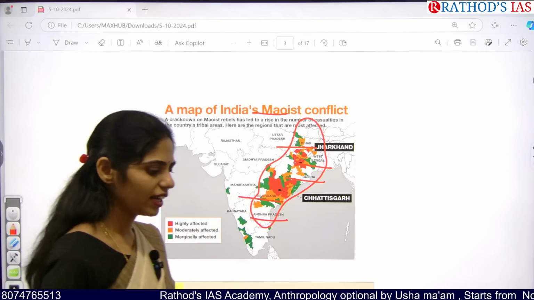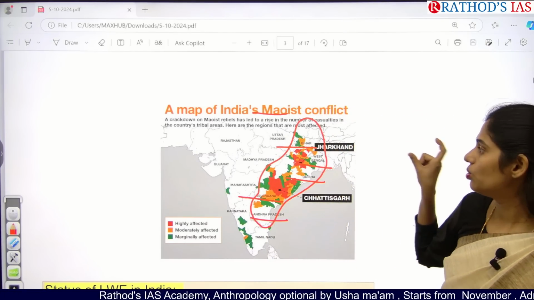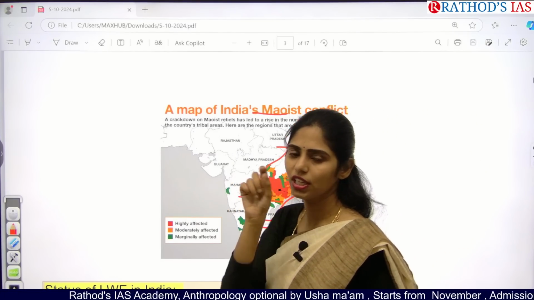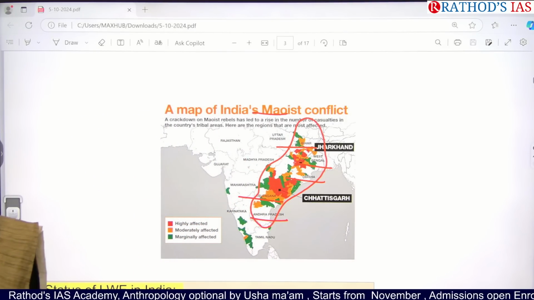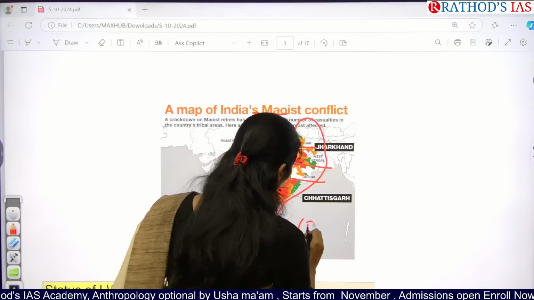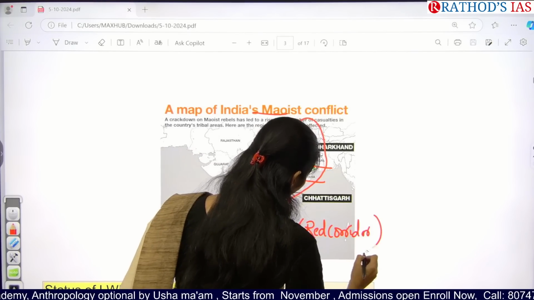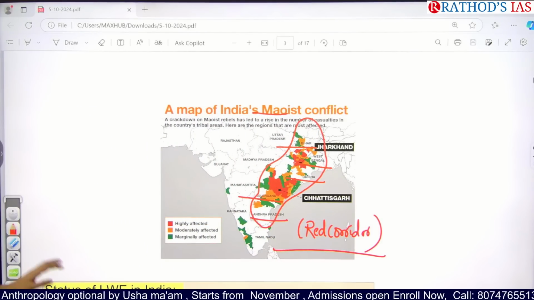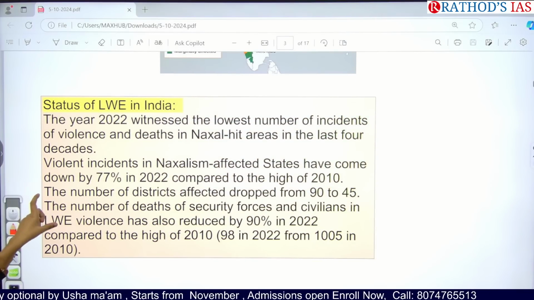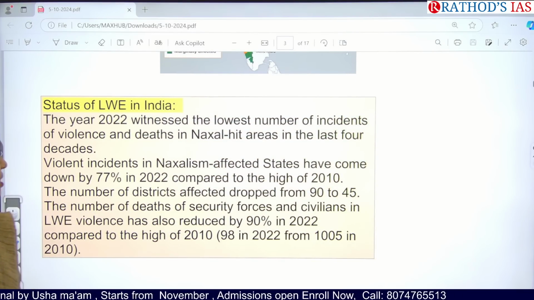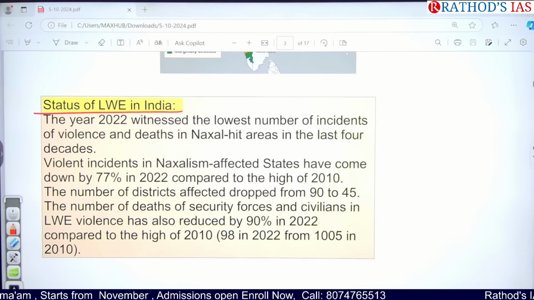And whenever you are writing any answer regarding Naxalism or left-wing extremism, you have to draw the map and mark the areas affected by LWE, that is, left-wing extremism, and write in brackets, red corridor. Okay, red corridor. And here, as I said, data is very important. This is the data given by the Ministry of Home Affairs.